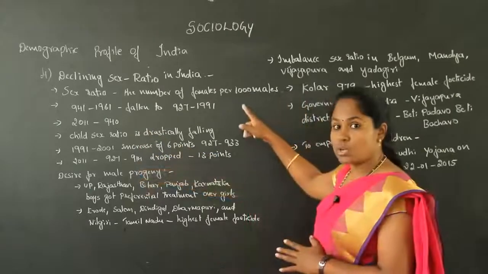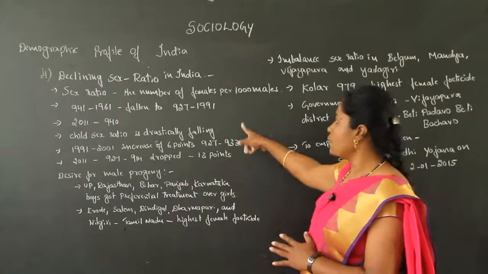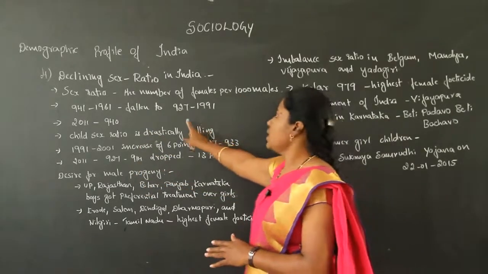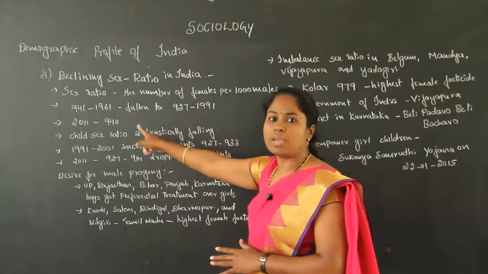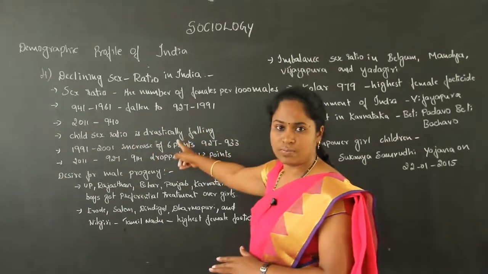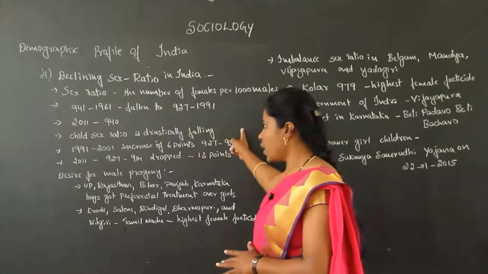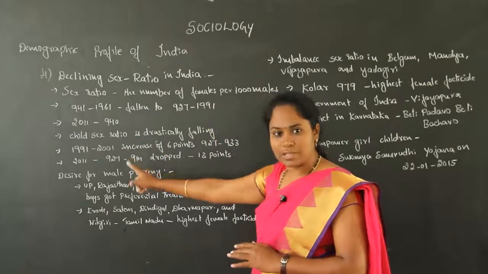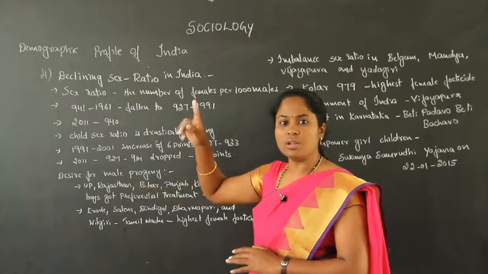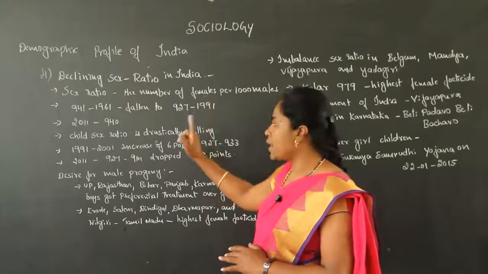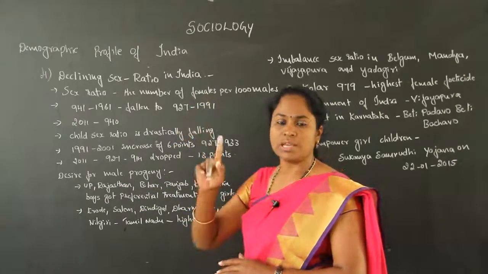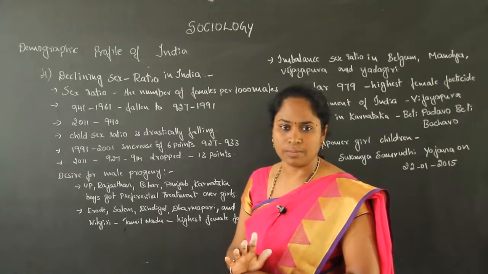In the 1991 census, for 1,000 males it is only 927 females. So there is a change from 1961 to 1991. Then according to the 2011 census, for 1,000 males there are 940 females in the Indian society.